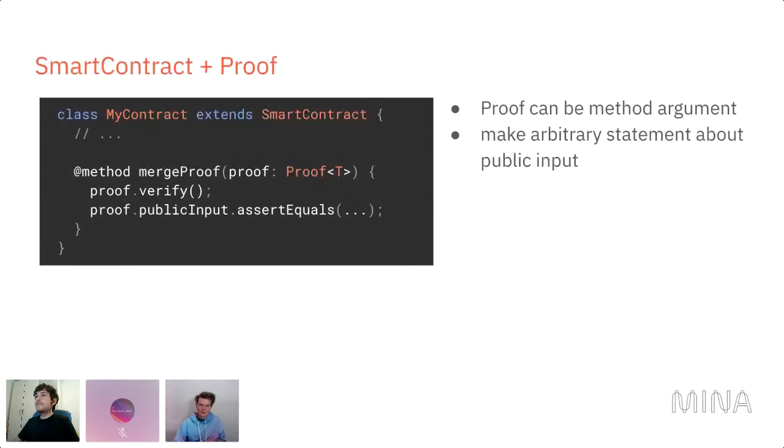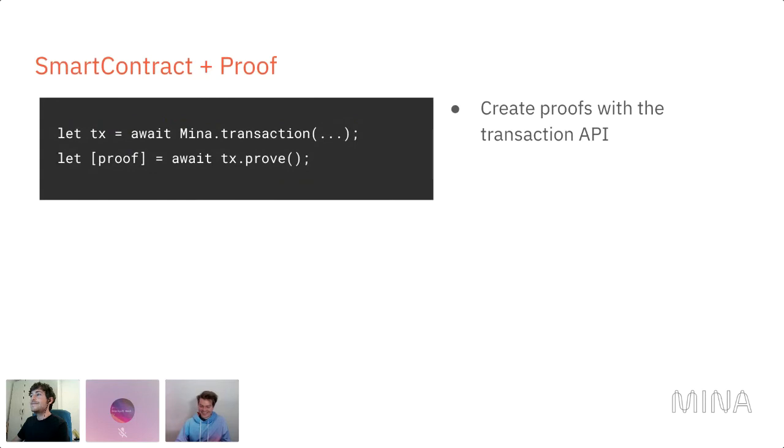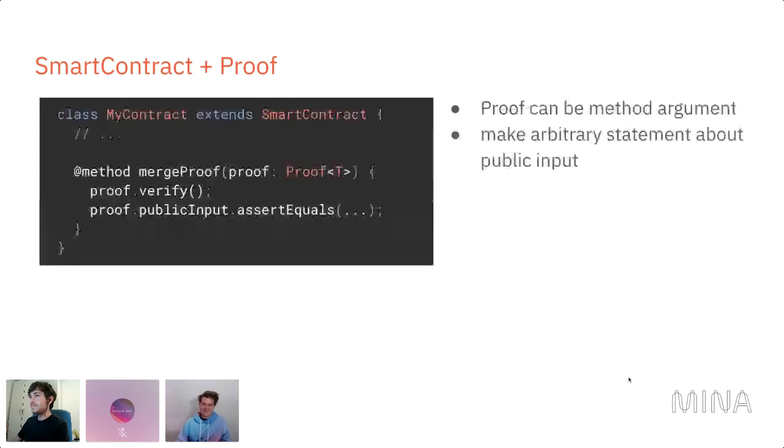Okay, so now how are proofs integrated into smart contracts? It's very simple. Proofs can just be passed as arguments into methods. Previously you could pass in circuit values as method arguments, like for instance fields or bool or uint32. And now you just also can pass in proofs. And inside the method, you would then call proof.verify.